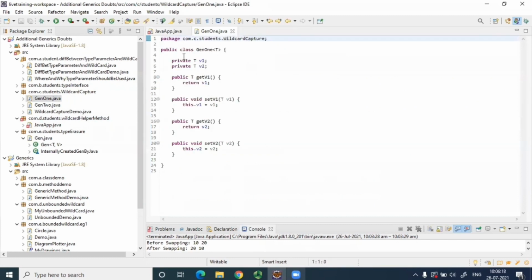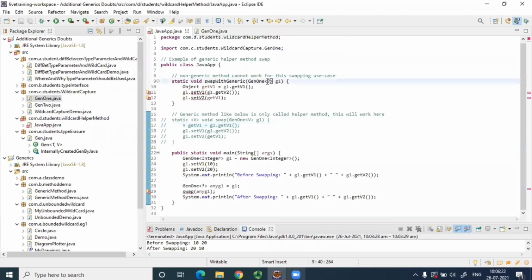Because here we are saying it will be type safe, these two will be the same. But if you pass question mark, it means it can be anything. It's not defined basically when you are passing here. So this is only a helper method example that you see over here. You can just try out this method in more detail.